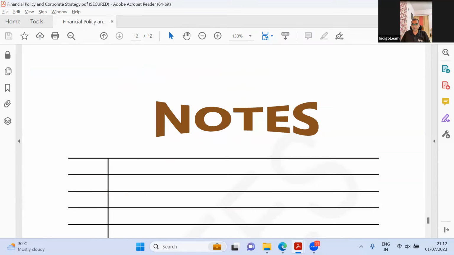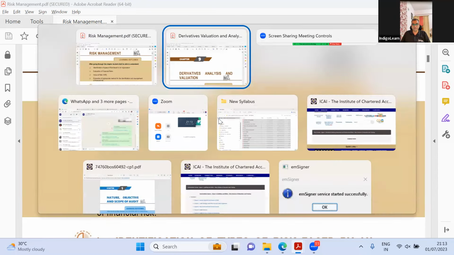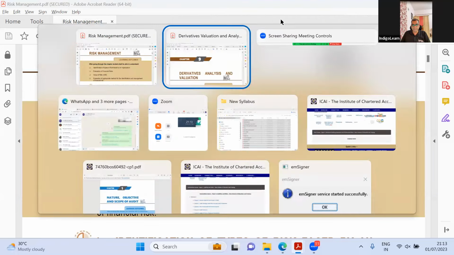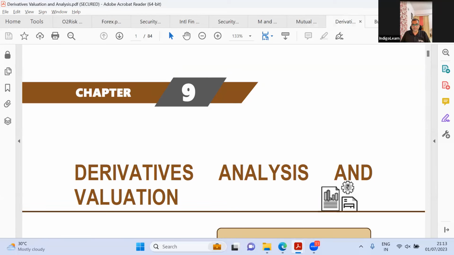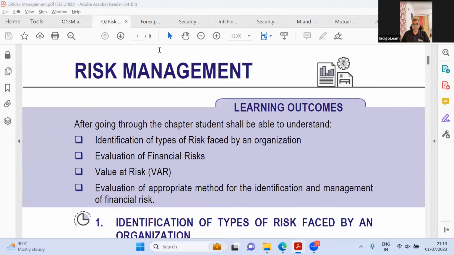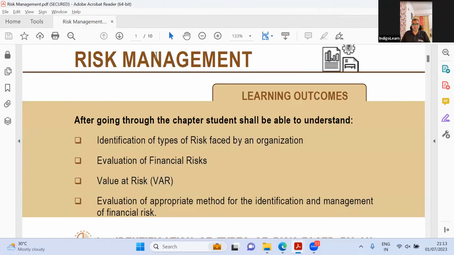Now the old syllabus is here. It is about 8 pages. The new syllabus is about 10 pages.